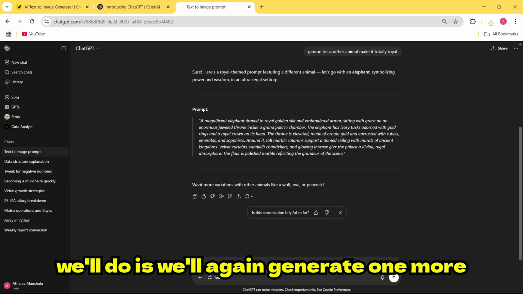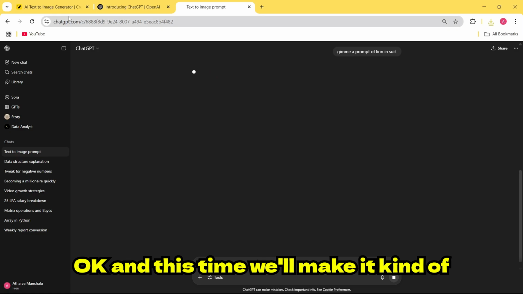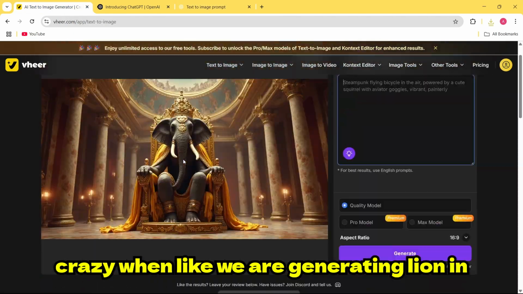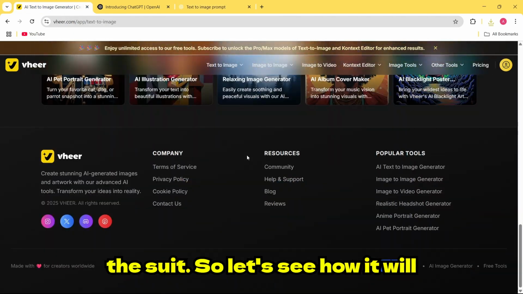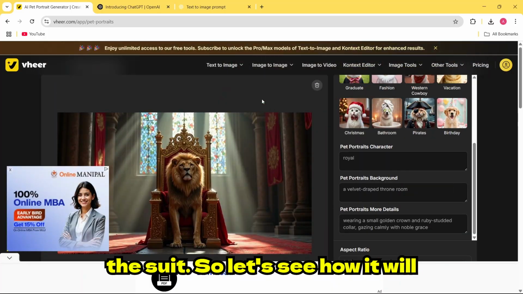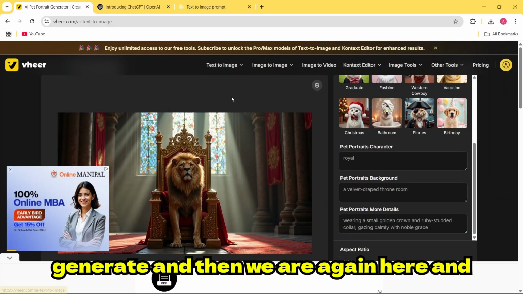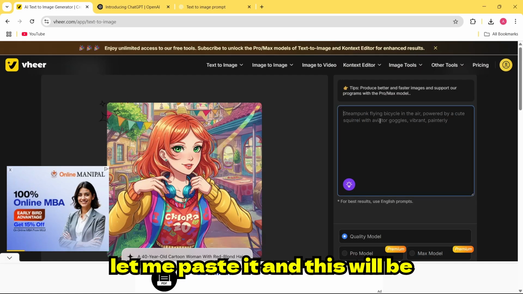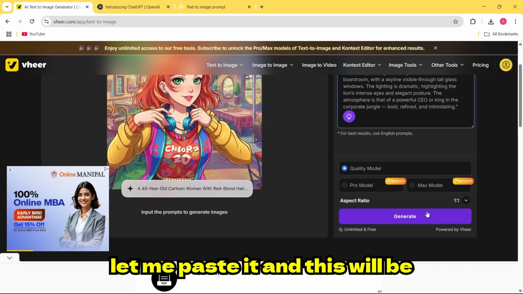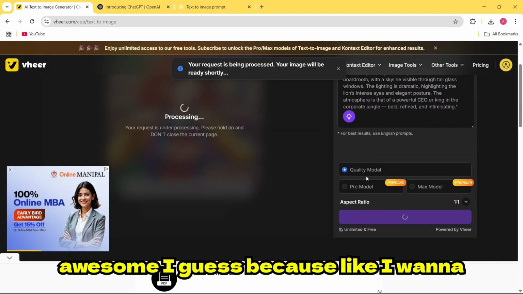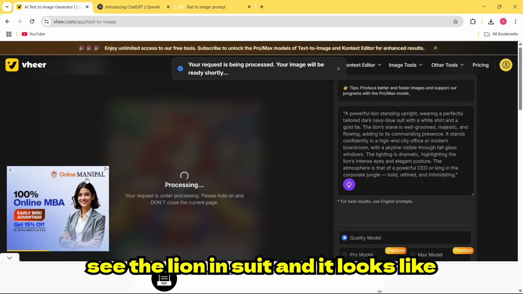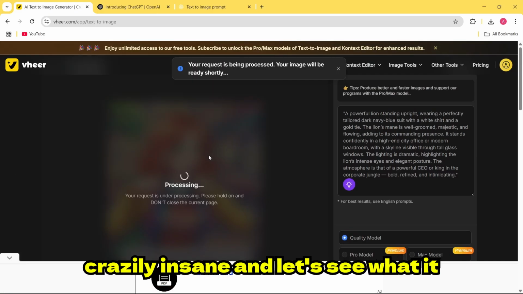Now we'll generate one more, and this time we'll make it a kind of crazy one, like a lion in a suit. So let's see how it generates. Let me paste it here. This will be awesome, I guess, because I want to see the lion in a suit, and it looks crazily insane. Let's see what it generates.